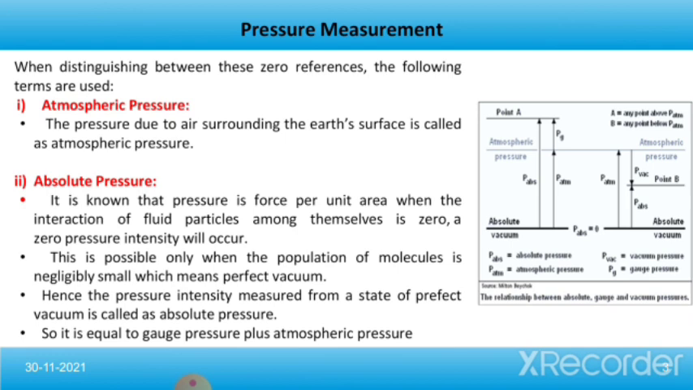First one is the atmospheric pressure. The pressure due to air surrounding the Earth's surface is called atmospheric pressure. Next is the absolute pressure. Absolute pressure is defined with pressure as force per unit area when the interaction of fluid particles among themselves is zero. A zero pressure intensity will occur here. This is possible only when the population of molecules is negligibly small, which means perfect vacuum. Hence the pressure intensity measured from a state of perfect vacuum is called absolute pressure. It is equal to gauge pressure plus atmospheric pressure.